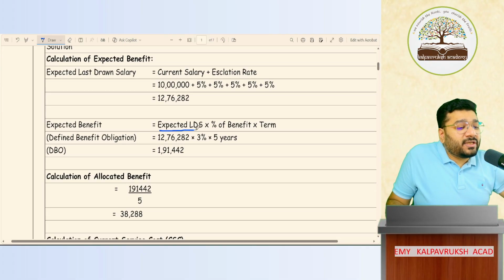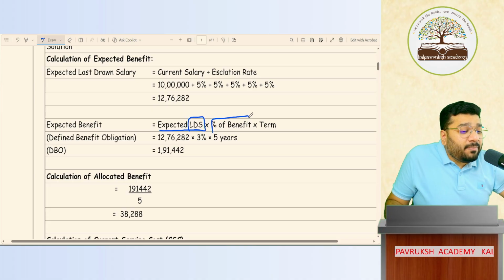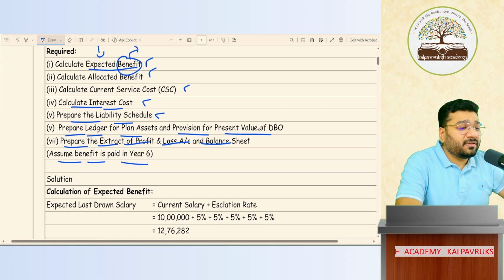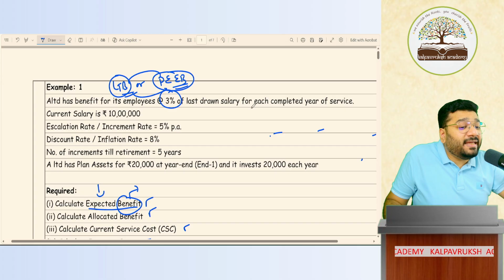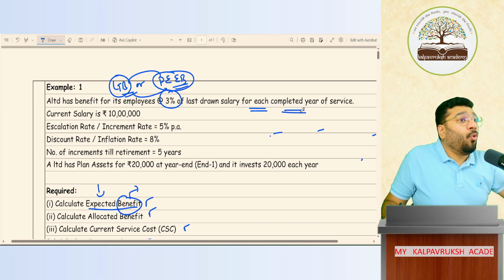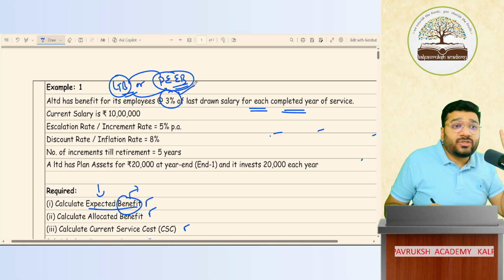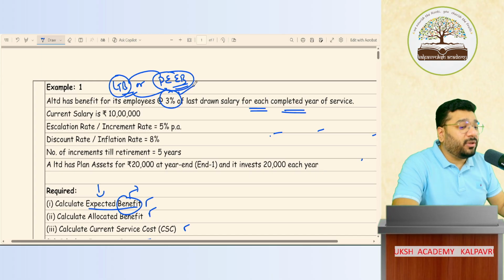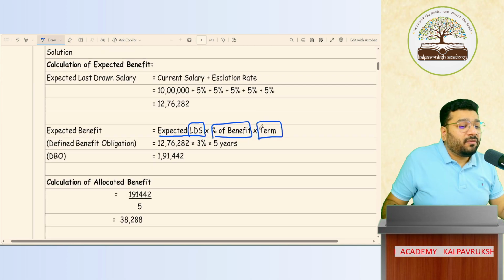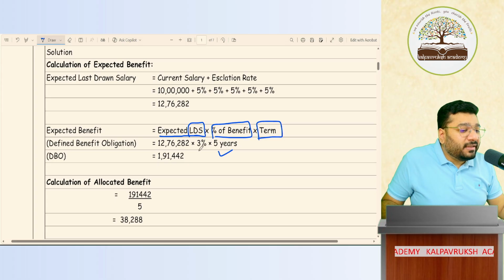Sir, the question says that whatever is my last drawn salary, 3% of that will be provided for 5 years, for each completed year of service. For every service year completed, you get 3%. How many years of service will you complete? 5 years of service you will complete. So 5 is given in the question. 3 is given in the question.